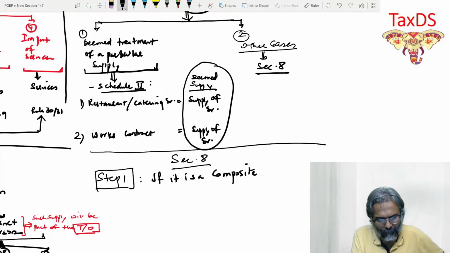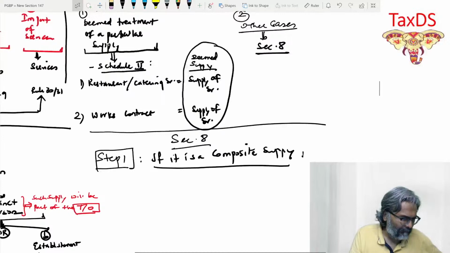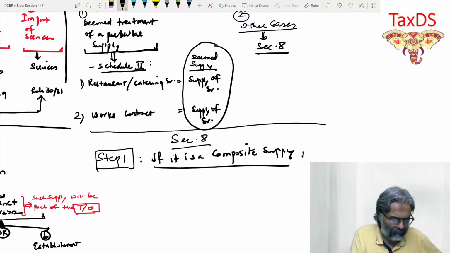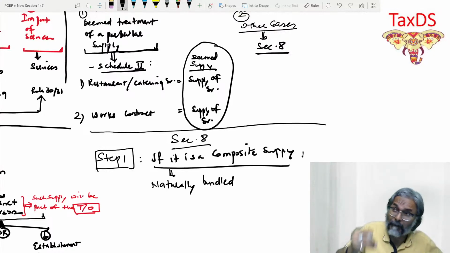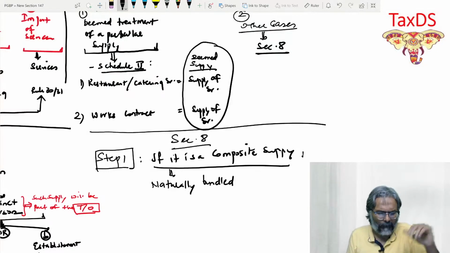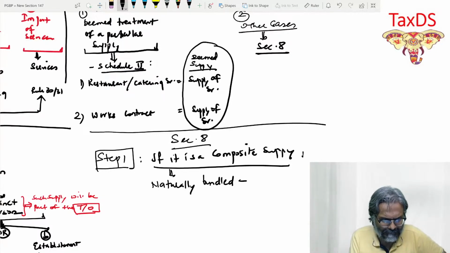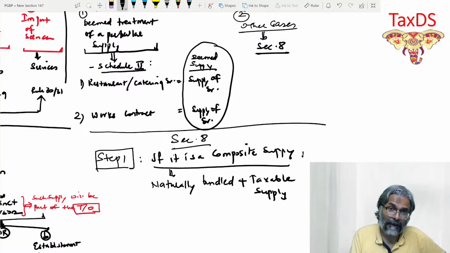So how do you know what a composite supply is, students? A composite supply has the following features. First of all, it is naturally bundled. Naturally bundled means this is how in the market these products are naturally bundled together. Many examples will come, don't worry. So they are naturally bundled, and it is a natural bundling of a taxable supply. This is very important.